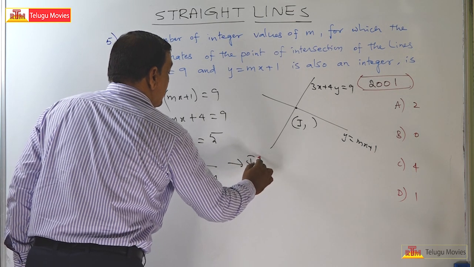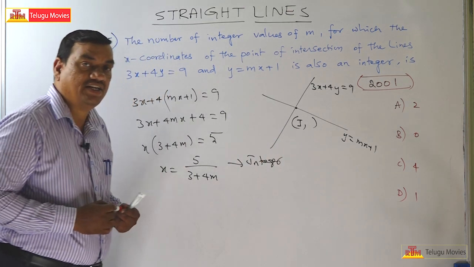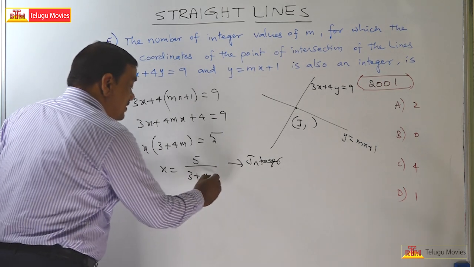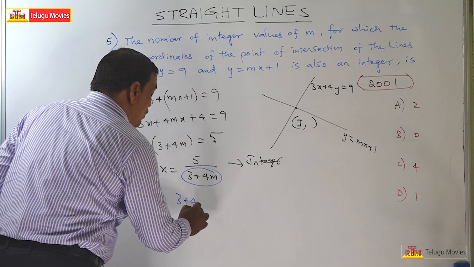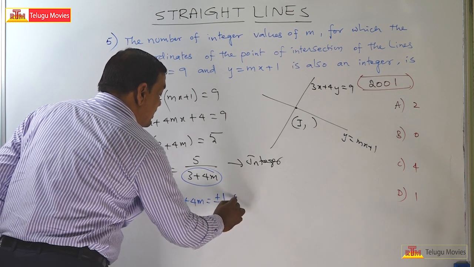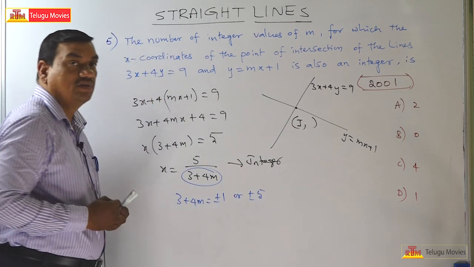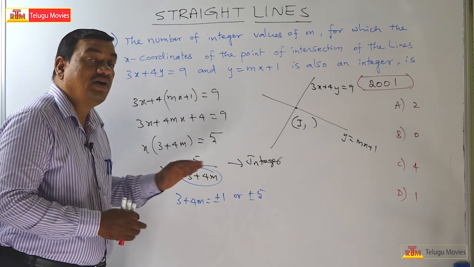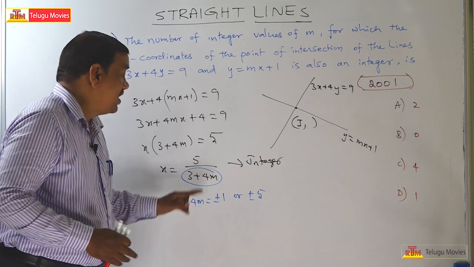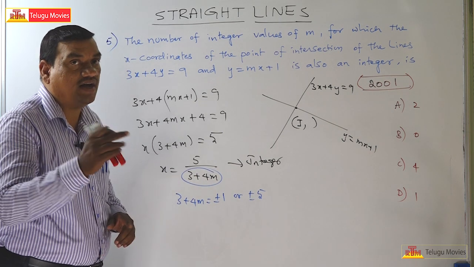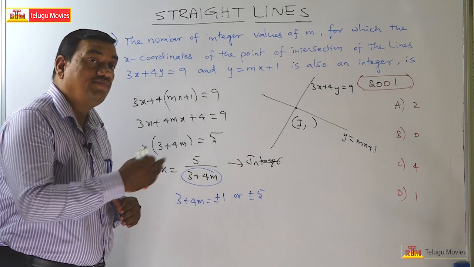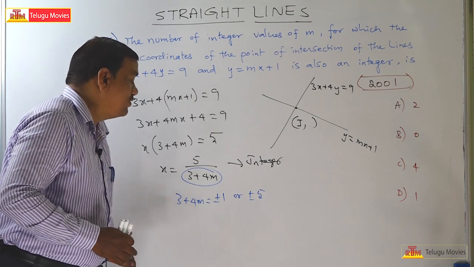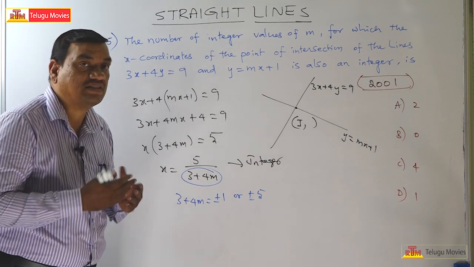This should be an integer. How can this be an integer? If you observe, the denominator 3 plus 4m should be either plus or minus 1, or plus or minus 5. If it is 1, 5 by 1 is 5, an integer. If it is minus 1, 5 by minus 1 is minus 5, an integer. If it is plus 5, 5 by 5 is 1, an integer. If it is minus 5, 5 by minus 5 is minus 1, an integer. So 3 plus 4m should be plus or minus 1 or plus or minus 5.